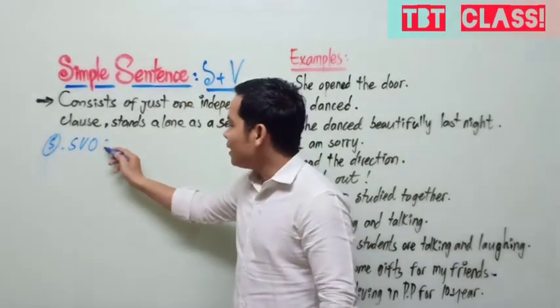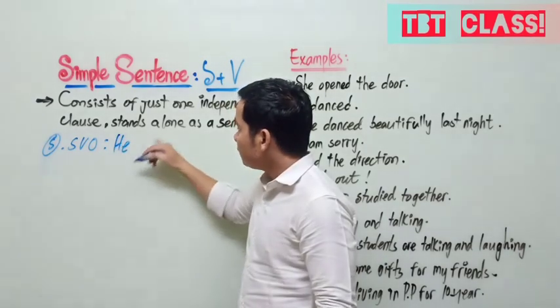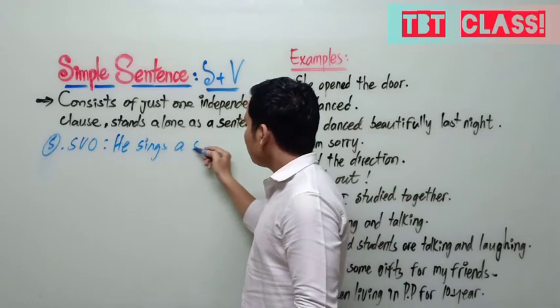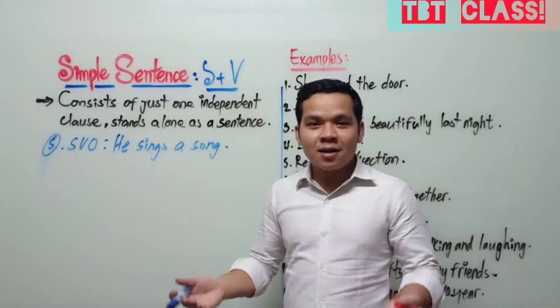SVO. What is it? Subject, verb, object. He sings a song.